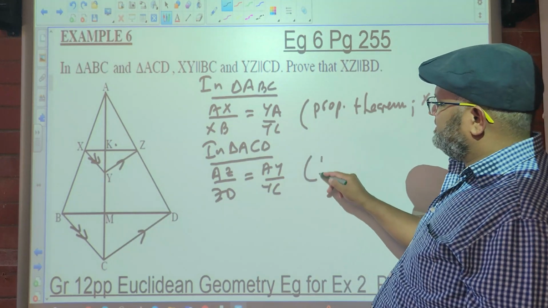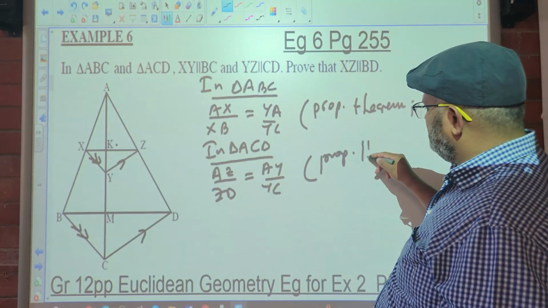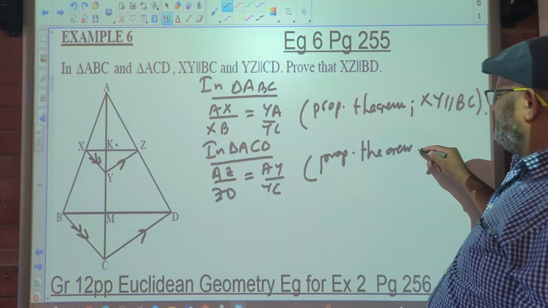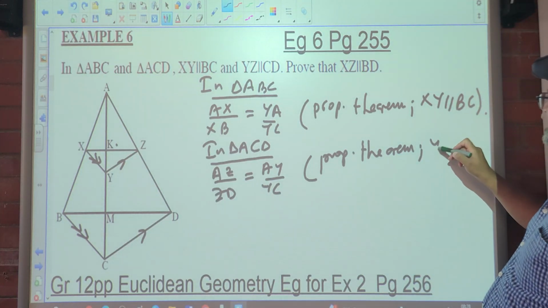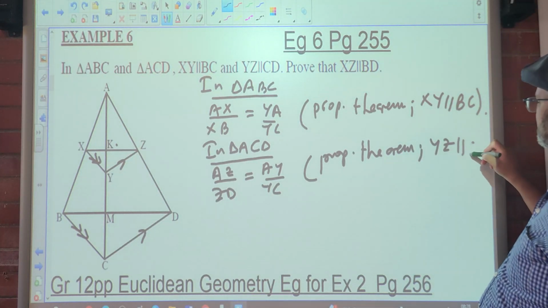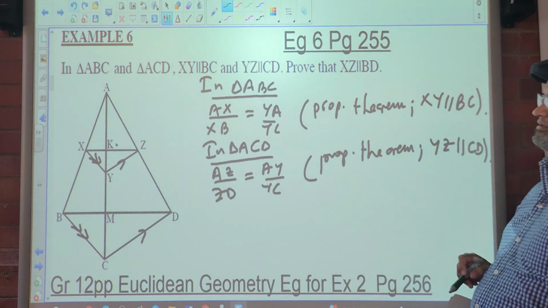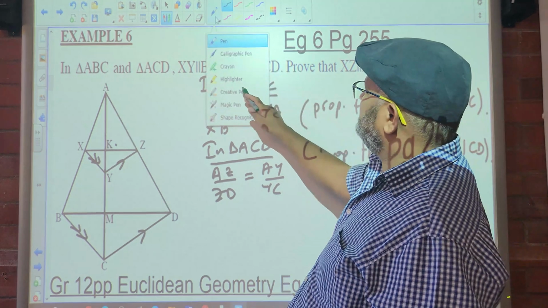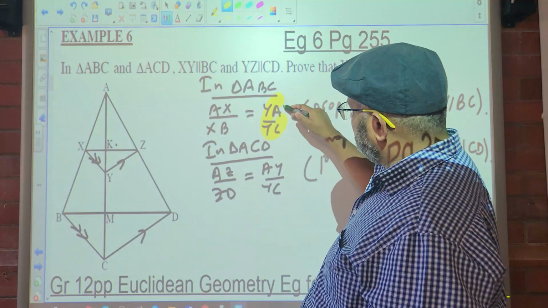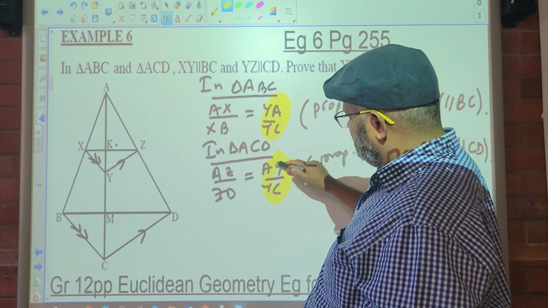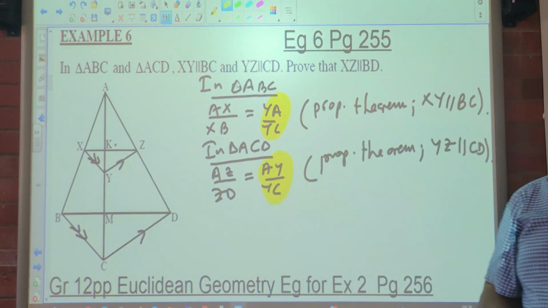Why? Also the proportionality theorem, with YZ being parallel to CD. So what do you notice now? That AY over YC is the same in both.